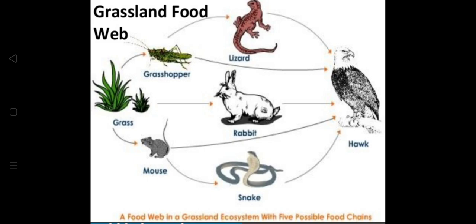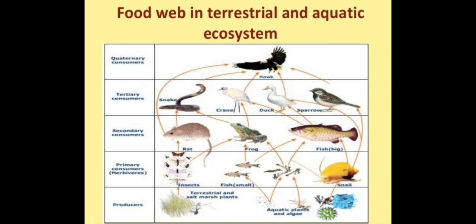This was a common food chain with which I explained to you all through an example. The definition of food chain: grass is eaten by a grasshopper, grasshopper is eaten by a rabbit or a frog, and the frog is eaten by a snake. Food web in terrestrial and aquatic ecosystem, all those trophic levels are given. At each level, how they are connected and intertwined. This talks about the food webs in terrestrial and aquatic ecosystems.